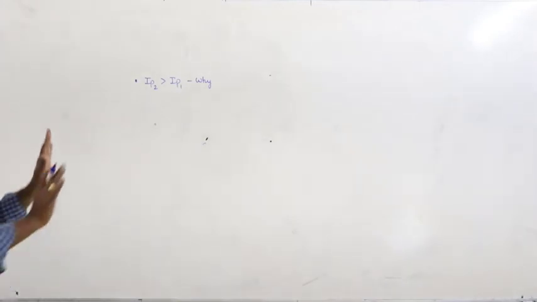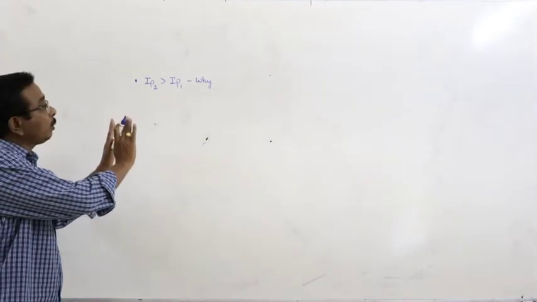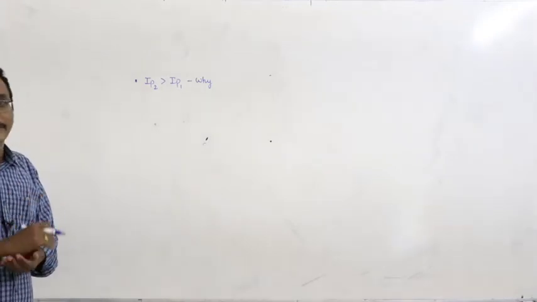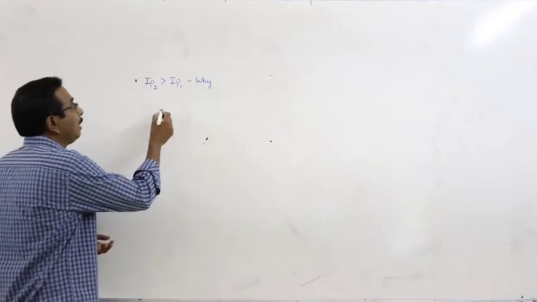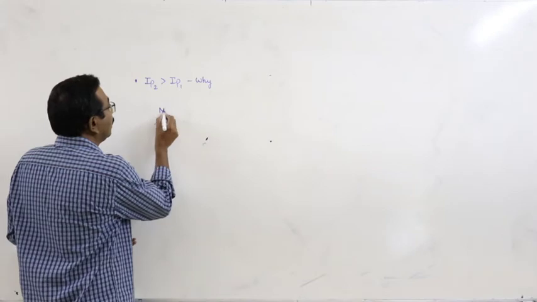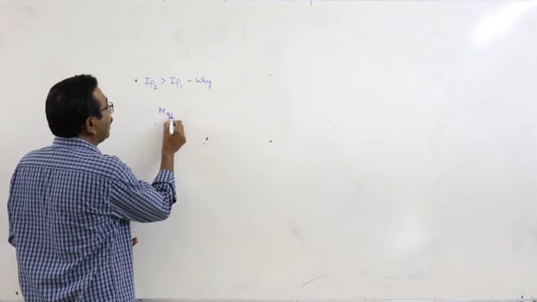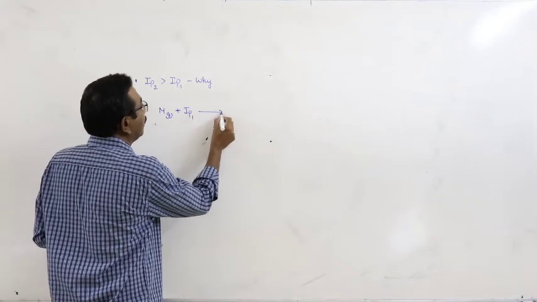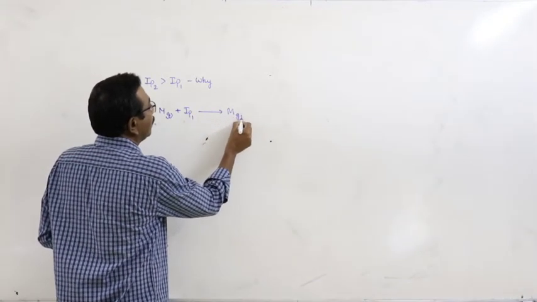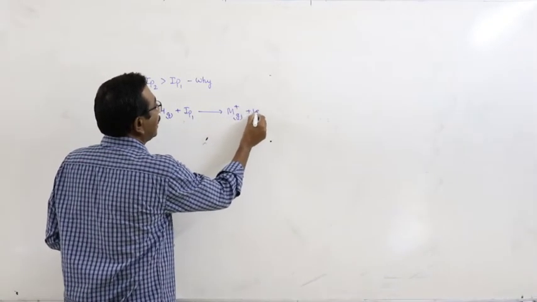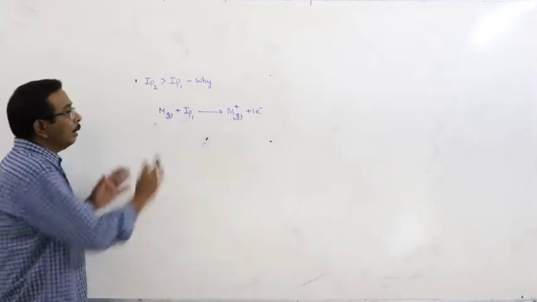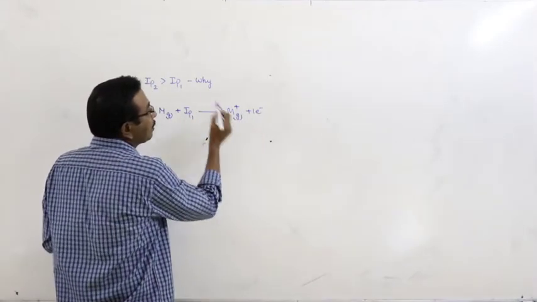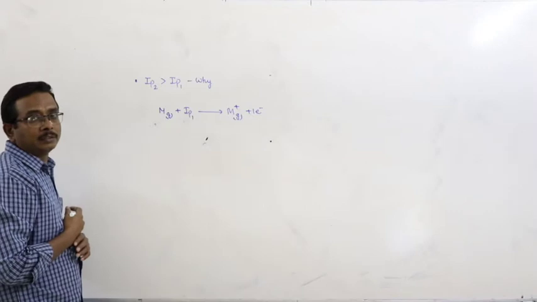Those are the definitions related to IP1 and IP2. Okay. Let us consider an atom. This is IP1. By losing an electron, it forms a unipositive cation.